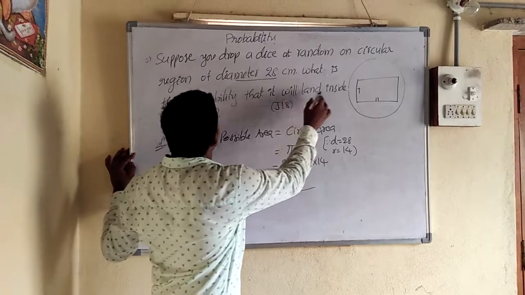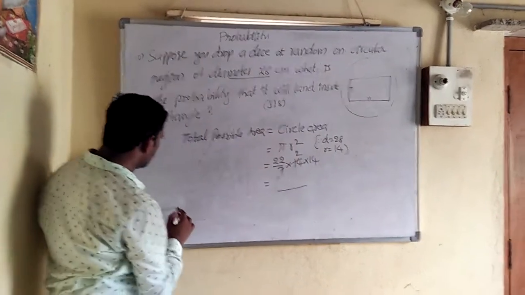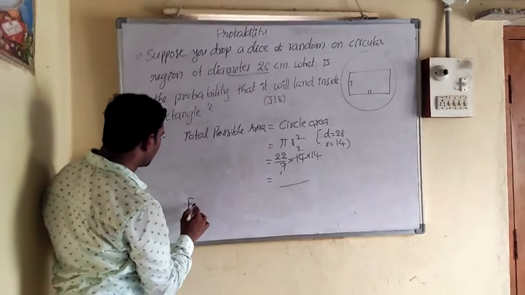Next. What is the probability that it will land inside the rectangle? So favorable area.